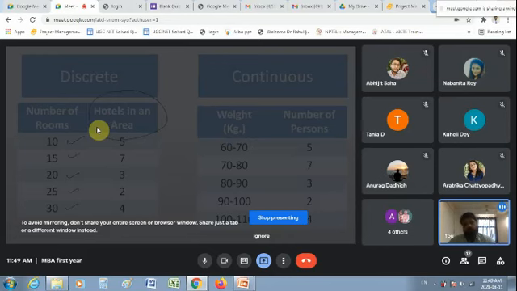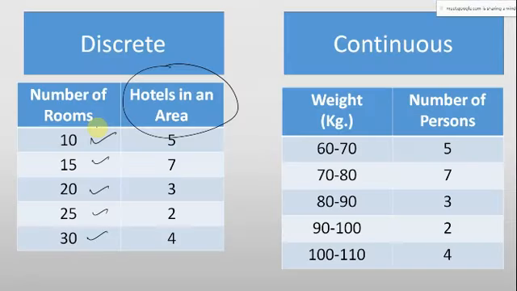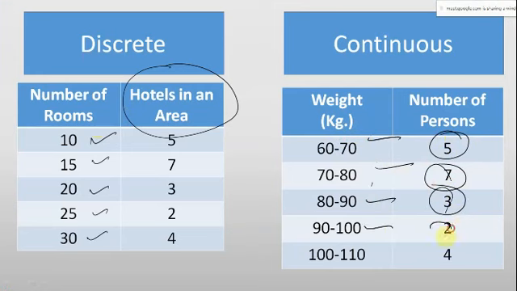But on the other side, if we look at the continuous variable, we have taken the weight from 60 to 70, 70 to 80, 80 to 90, 90 to 100 and 100 to 110 kg. Then we have checked how many people are falling within each range. So out of this 60 to 70, there are 5 people who have their weight within this range.